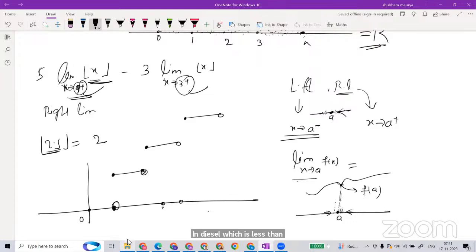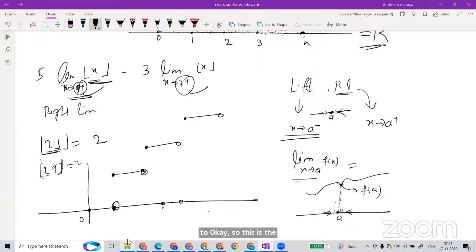So 2 is the largest integer less than 2.5. So 2.5 gives 2, and 2.9 again gives 2. This is the function you have.